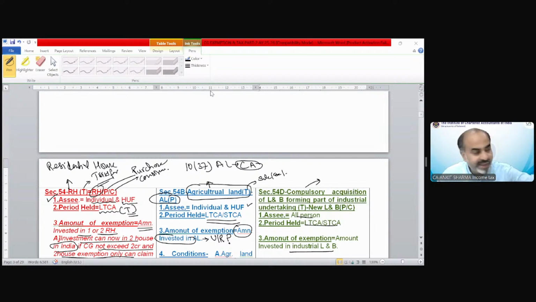LTCA, STCA, how is it common? In section 54, it only requires LTCA, but 54B and D require LTCA, STCA both. So I am asking, what is the common thing between section 54, 54B and 54D?